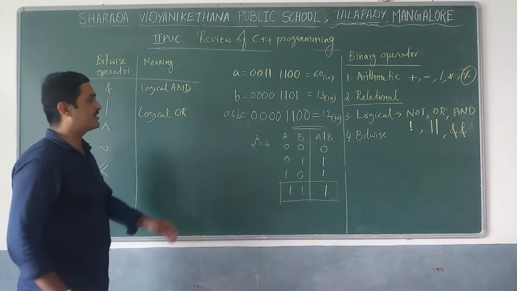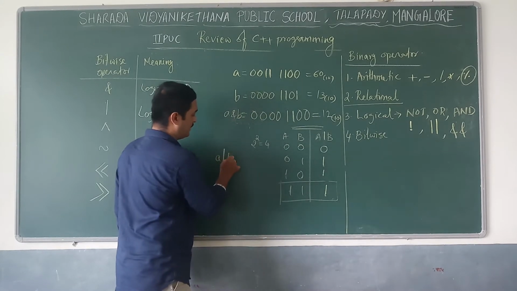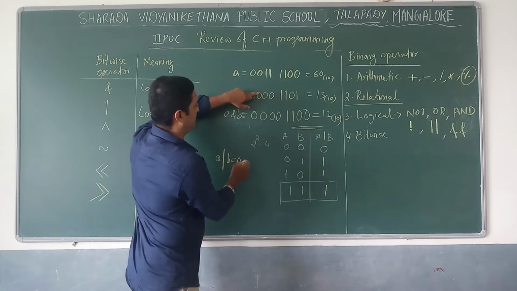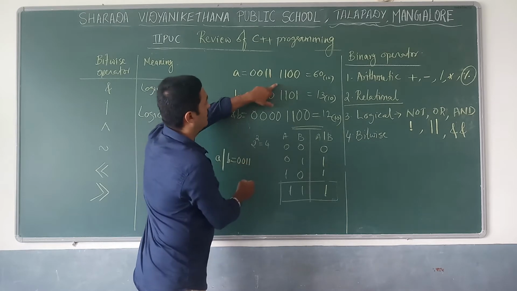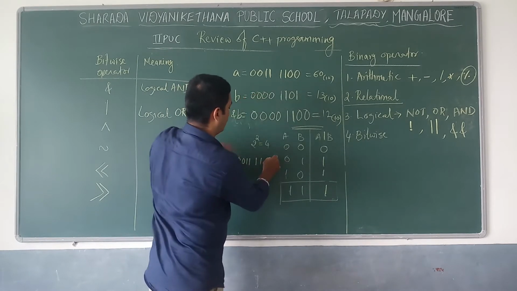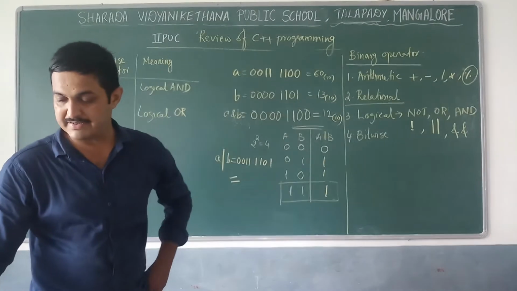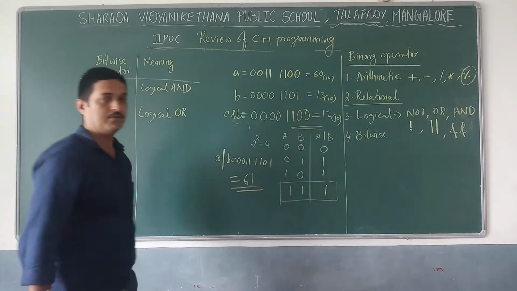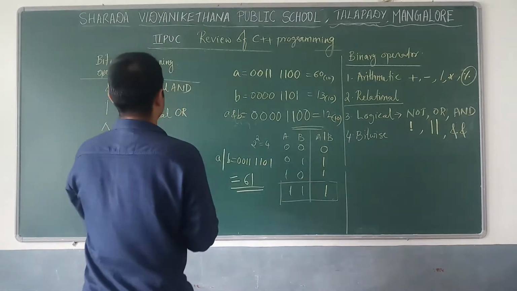and we can represent logical OR like this: A OR B equal to 0 0 0, 0 0 0, 0 1 1, 1 1 1 0 1 is the answer. So the answer is A OR B can be represented, and it is equal to 61.